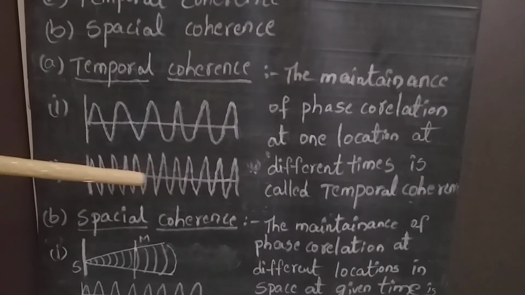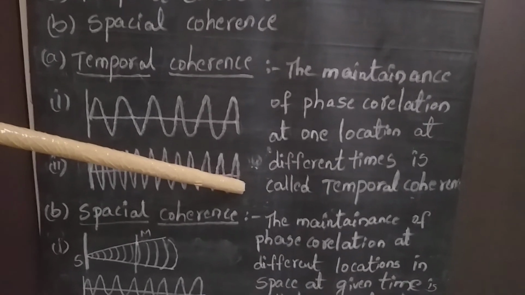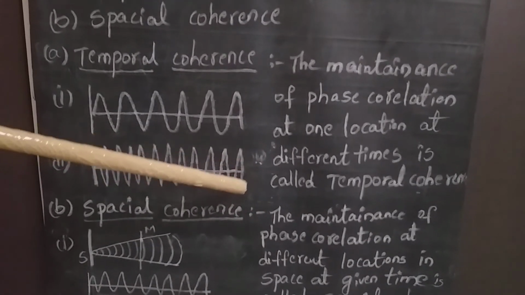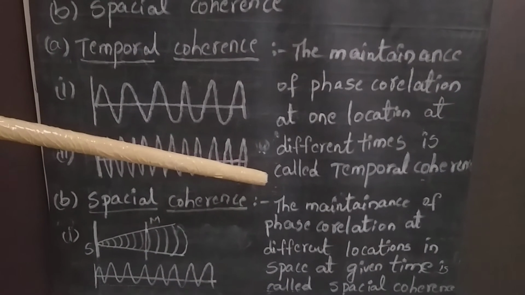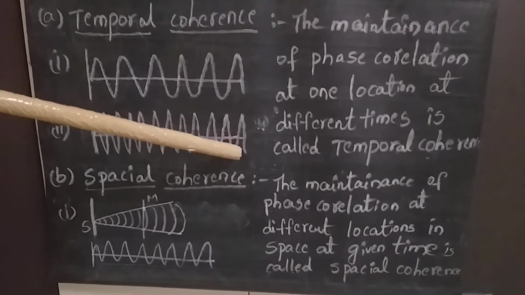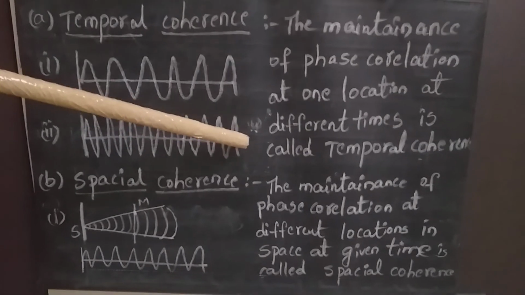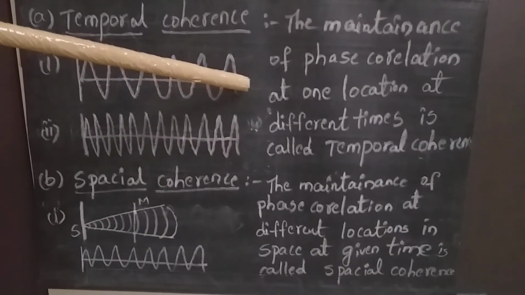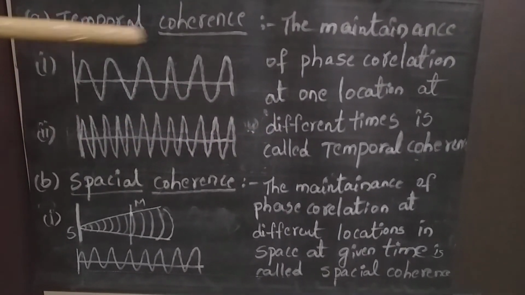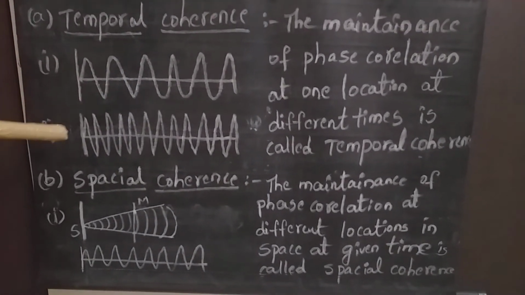Not only that, if you observe the second wave, at this end point also, if I take out the wave at different time intervals, like t equal to 1 second, 2 seconds, 3 seconds, again the time gap between the maximas as well as minimas is the same. If waves are maintaining such a property at the same location, at the same place, at different time intervals, if they are maintaining the phase, then that comes under temporal coherence. This is the first type of coherence.